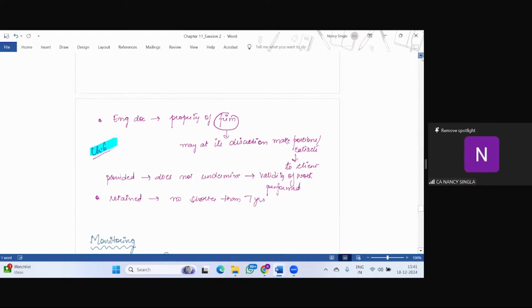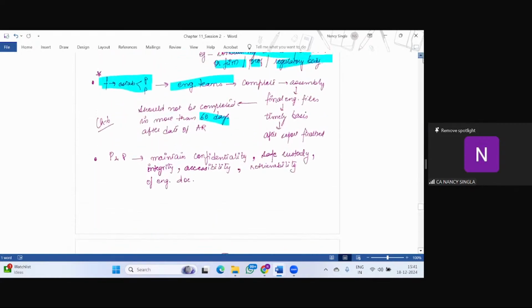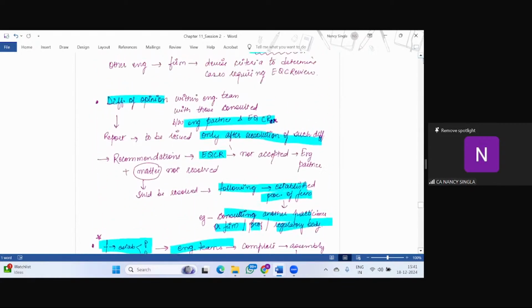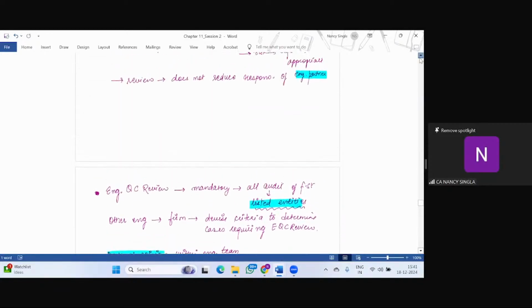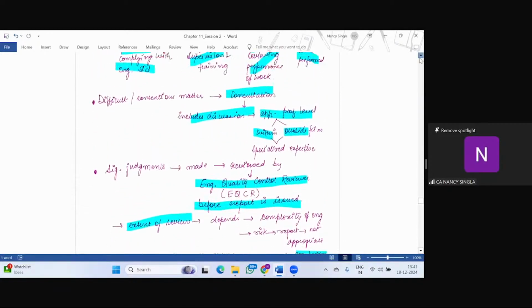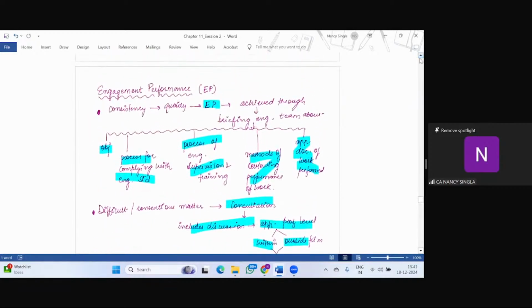So I'll do one thing. I'll quickly revise or summarize the entire points relating to engagement performance, and then we'll start with the last point, which is monitoring, right? So engagement performance.